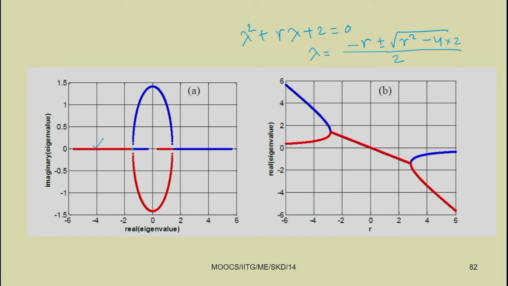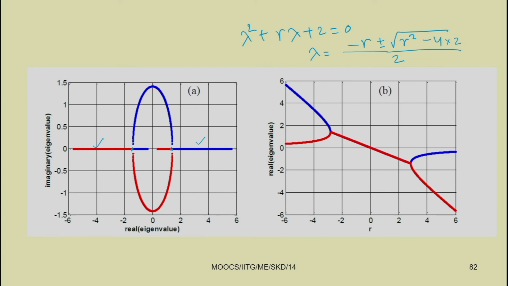From this point we have a complex number, so we have both real and imaginary parts. After that point we have only the real part. So, this way we can analyze the system.